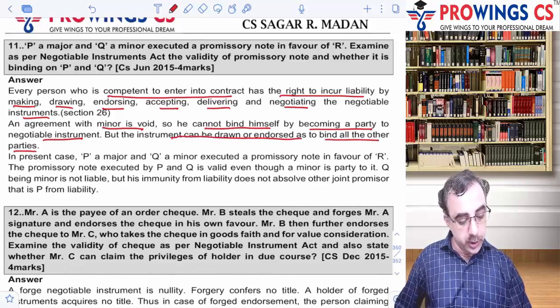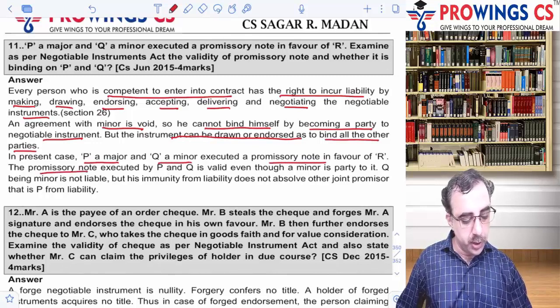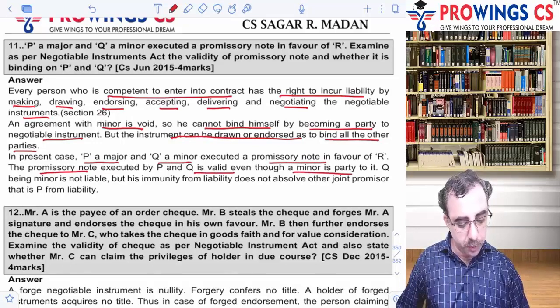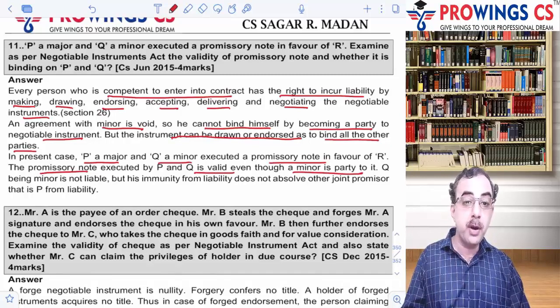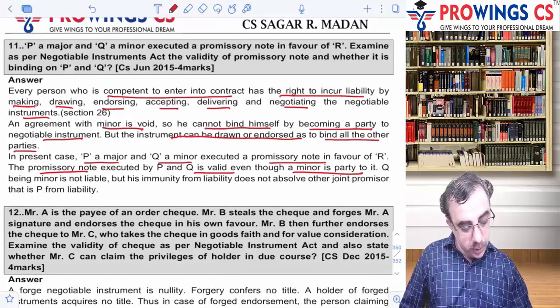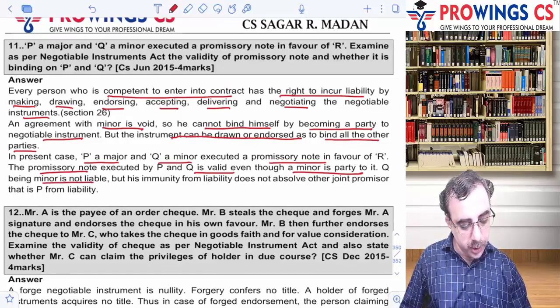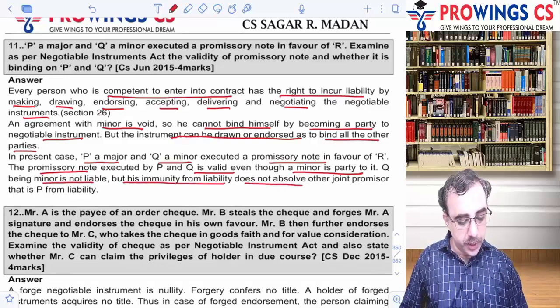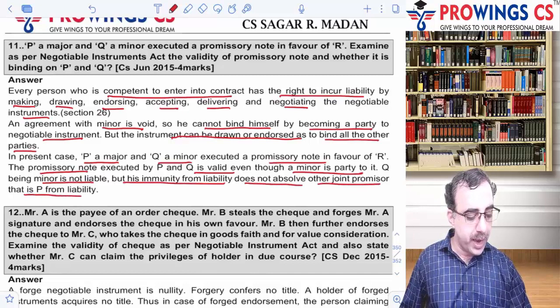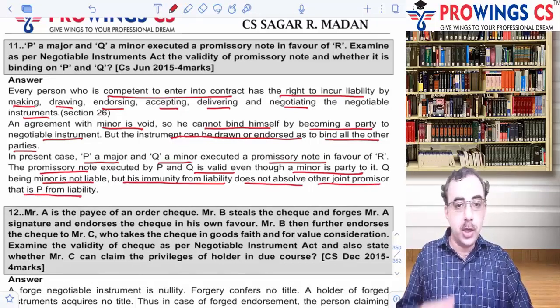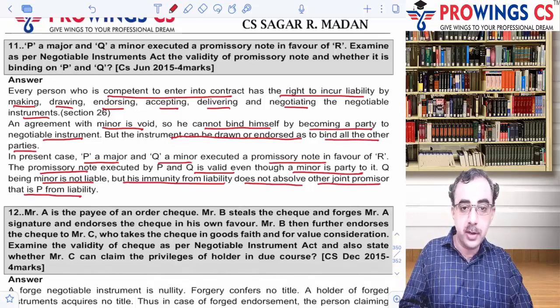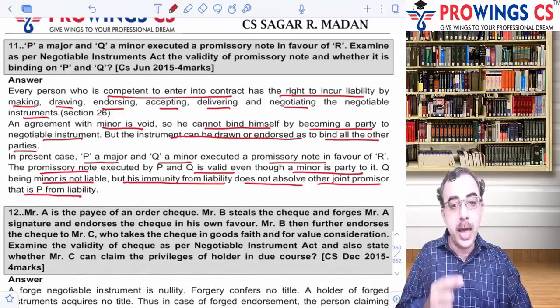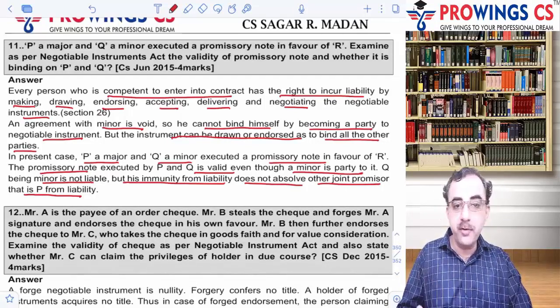That's correct. So in the present case, P is a major and Q is a minor executed a promissory note in favor of R. The promissory note executed by P is a valid one even though minor is a party to it. Why? Because P तो major है, तो joint promisor होने के नाते P से recovery हो सकती है. Q being a minor is not liable, but his immunity from liability does not absolve other joint promisor from his liability. That's true. See, Q being a minor cannot be made liable. But as far as the liability of another joint promisor is concerned, and here the P is a joint promisor, his liability cannot be absolved or cannot be done away. Clear?